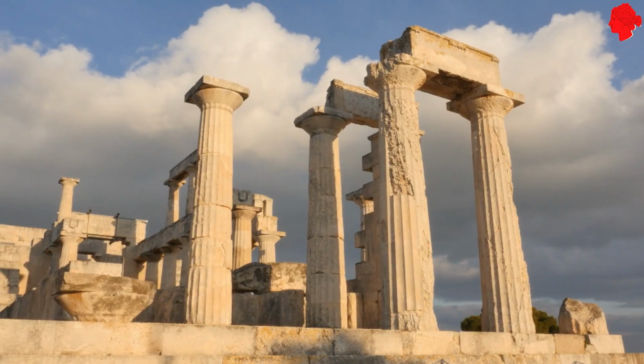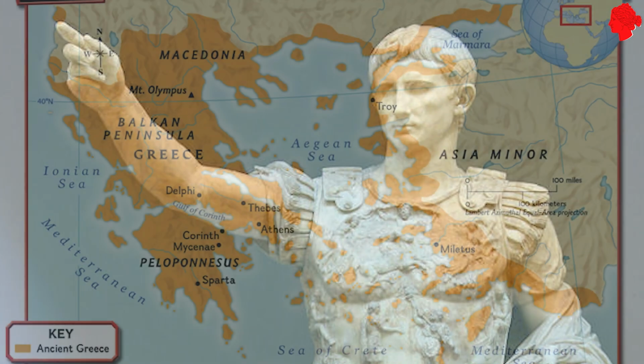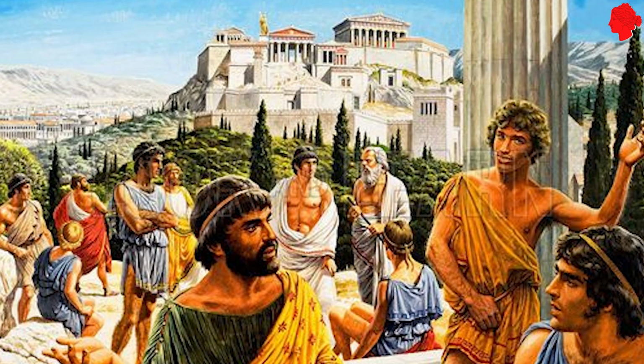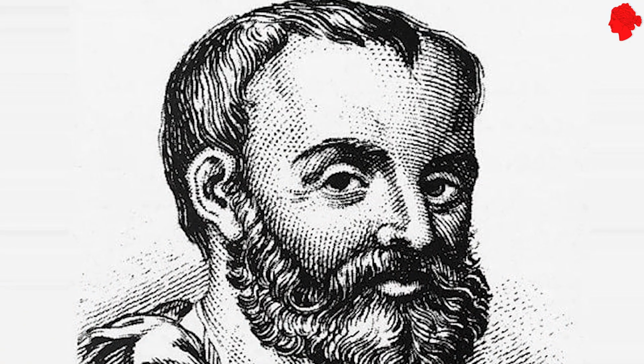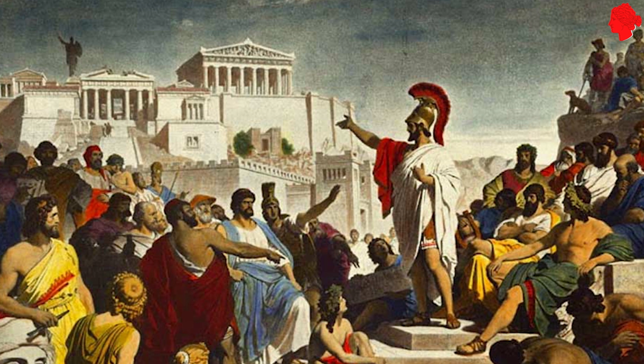The longest era of prosperity in Greek history occurred during the Pax Romana, when Greece emerged as a key maritime trading hub between Rome and the Greek-speaking eastern part of the empire. Most of Galen and other Greek intellectuals' work was done in Rome, where the Greek language was used as a common language in the eastern provinces in Italy.